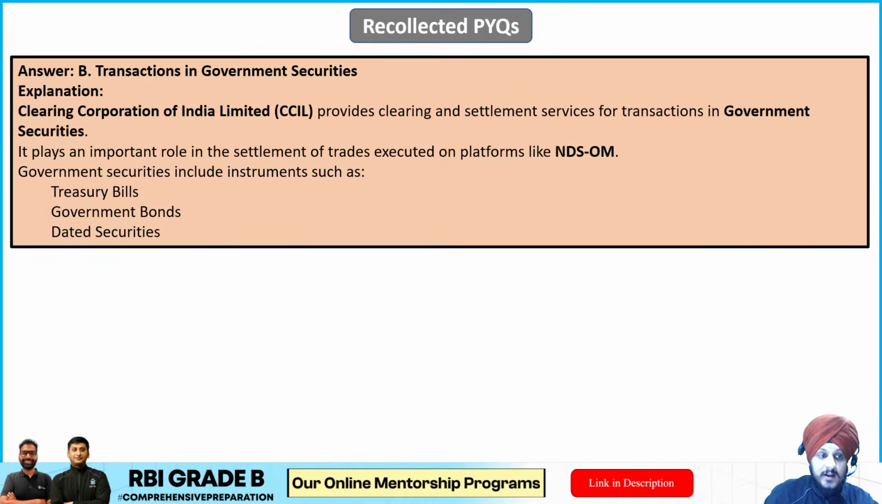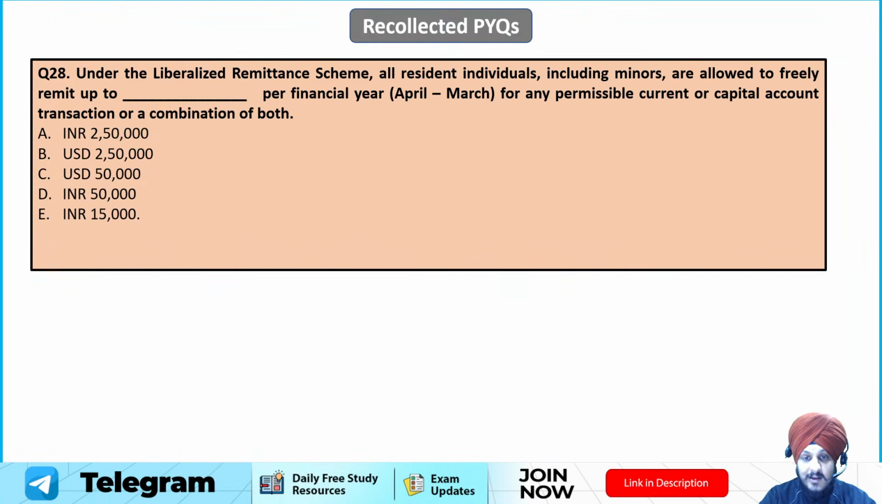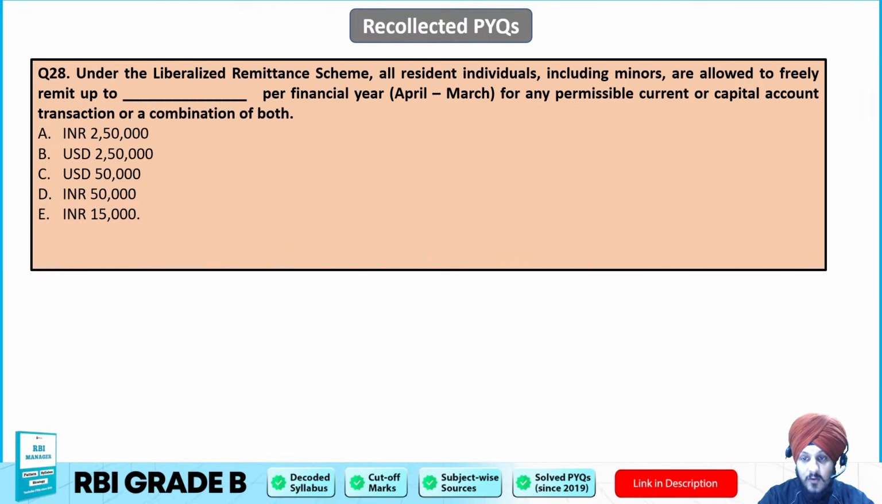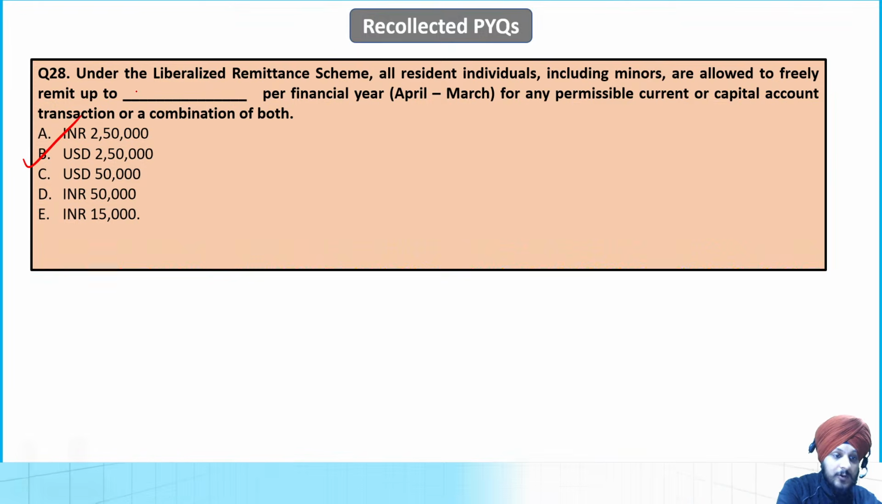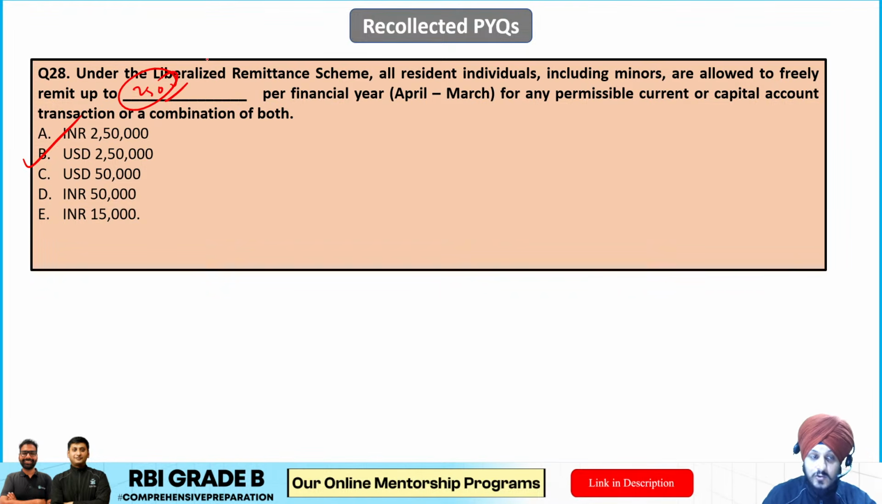So question number 28 now. Under the LRS, Liberalized Remittance Scheme, all resident individuals, including minors, are allowed to freely remit up to dash per financial year for any permissible current or capital account transaction or a combination of both. Now this question was asked in PYQs, right? It's an easy one, and B is going to be the correct answer. You would already be knowing it, which is USD 2,50,000. So that is going to be the correct answer.